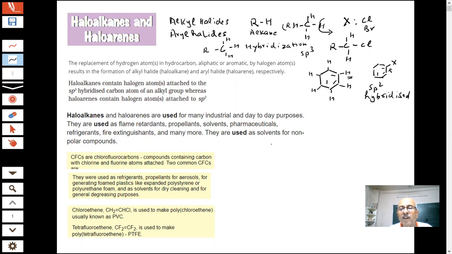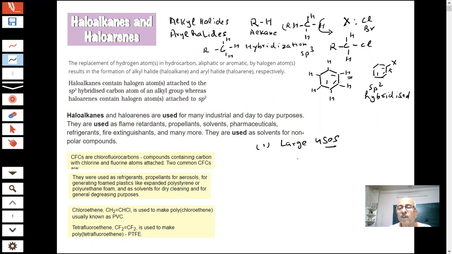So first of all, let us see why we are studying these compounds. What are the uses of these compounds, students? Sometimes questions have been asked on that also. Haloalkanes and haloarenes are used for many industrial and day-to-day purposes. They have large applications, students. We use them mainly as flame retardants, propellants, solvents, pharmaceuticals, refrigerants, fire extinguishers, and many more.